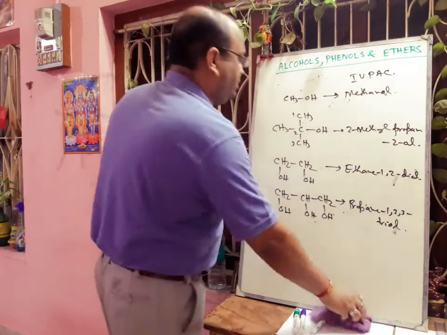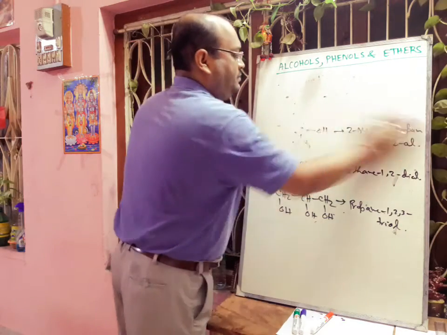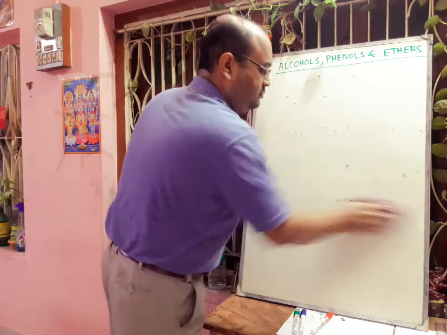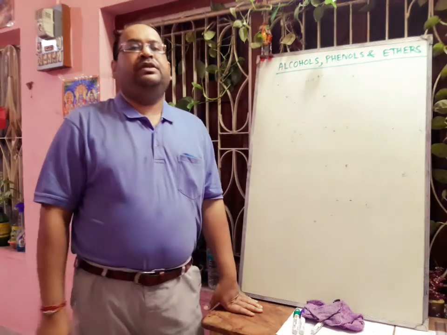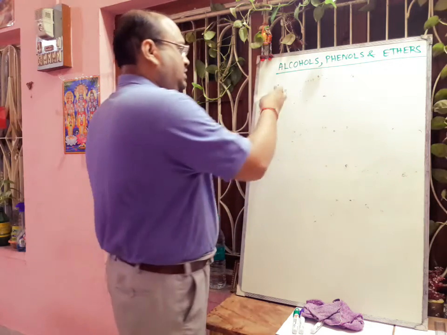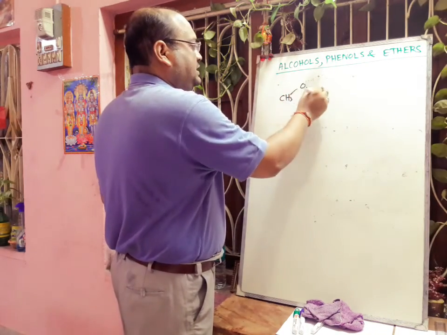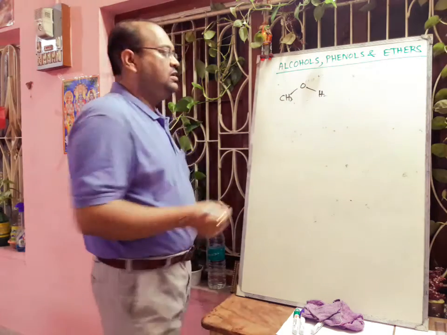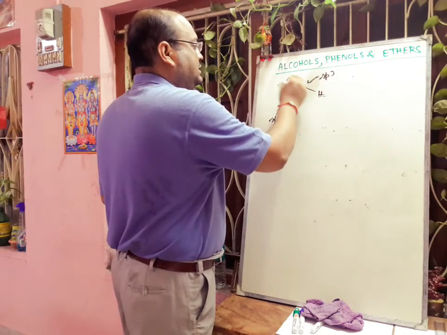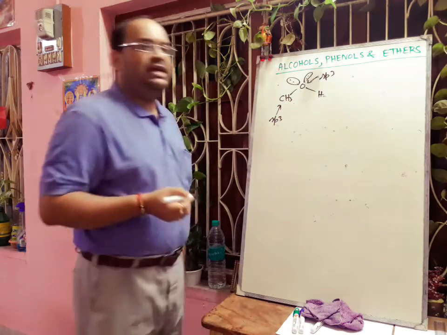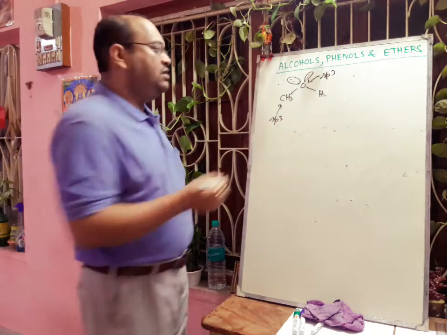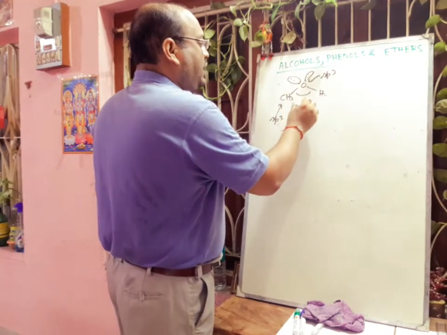Next we will go to the structure of this type of alcohol. Actually, if we think about the structure, alcohols are generally V-shaped. If we think about the simplest alcohol, methyl alcohol, methanol, both the carbon atom as well as oxygen are sp3 hybridized. There are 2 lone pairs, and the bond angle should be 109 degree 28 minute, but its actual value is 108.9 degree.